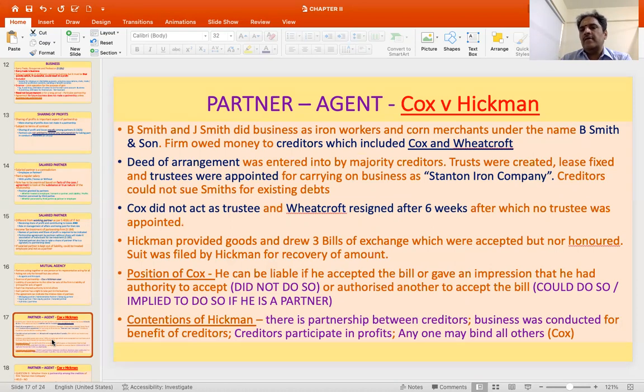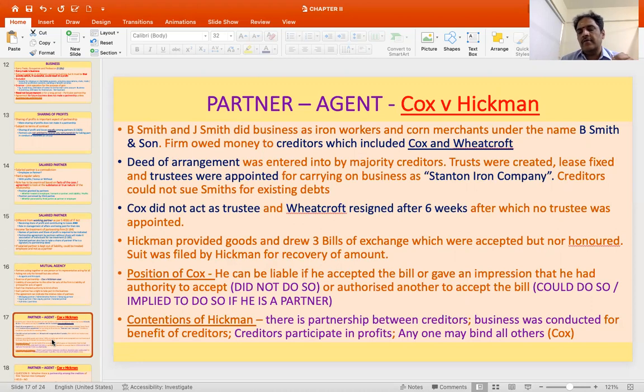And there will be trustees appointed from the creditors to be receiving money. The Stanton Iron Company has been insulated from Smith by saying that creditors could not sue Smith for existing debts. So they will be collecting the money that they are owed, and then they will be carrying on the activity. Here, Cox did not act as a trustee.